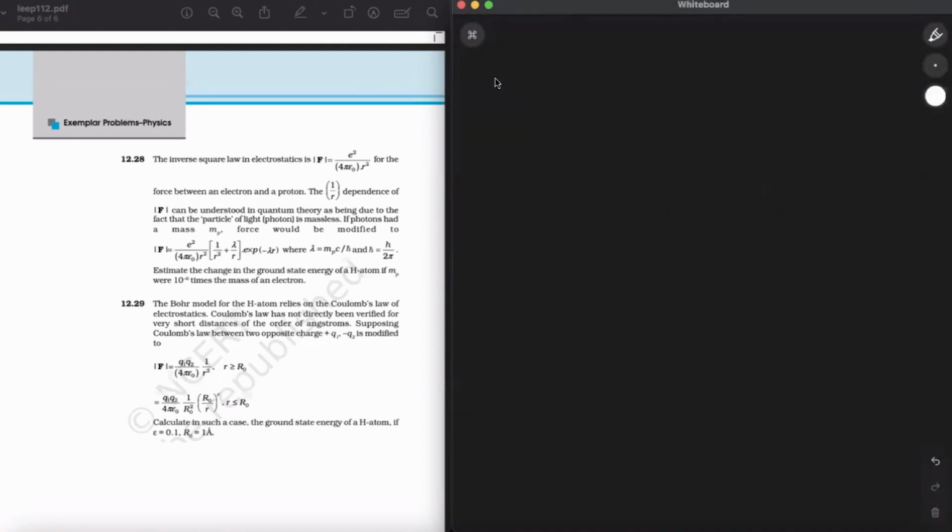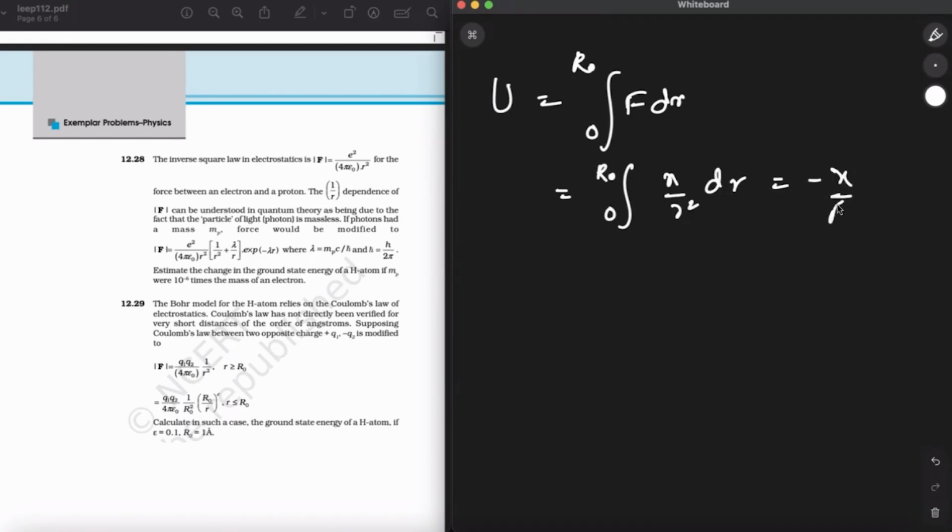Now the potential energy U will be the integral from r naught of F times dr, the integral from r naught of x upon r squared dr, minus x upon r naught. Potential energy from r naught to r can be written as x r naught delta upon r to the power of 2 plus delta dr. So if you integrate this, what am I going to get?